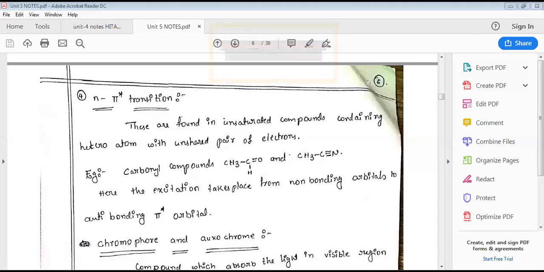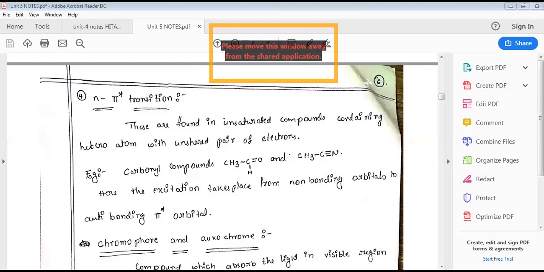So which compounds have sigma to sigma star transition? Only saturated compounds. Saturated compounds are carbon-carbon single bonded compounds, called alkanes. Along with alkanes, cycloalkanes also have carbon-carbon single bonds. So alkanes and cycloalkanes exhibit sigma to sigma star transition.